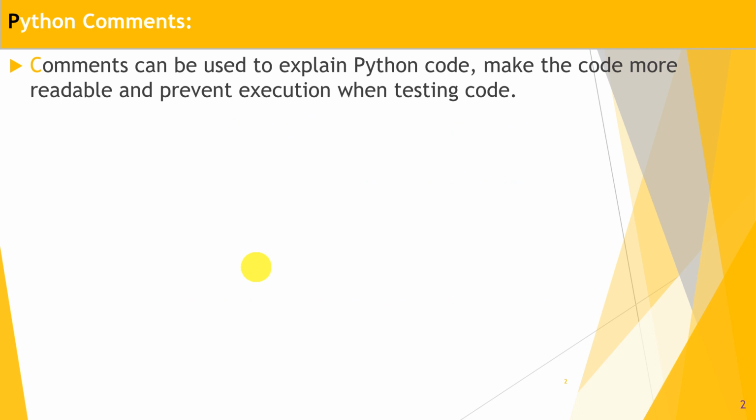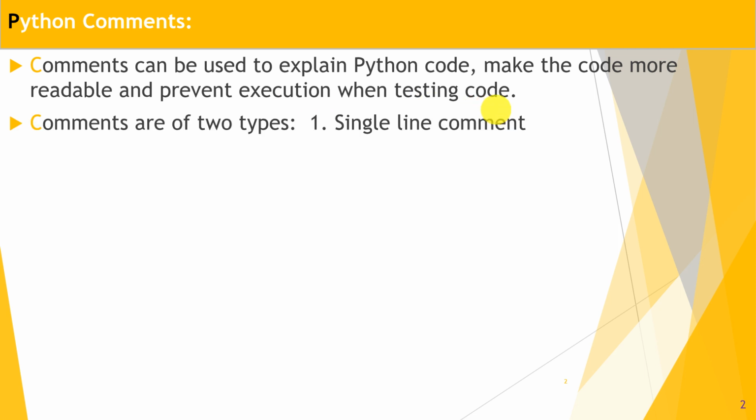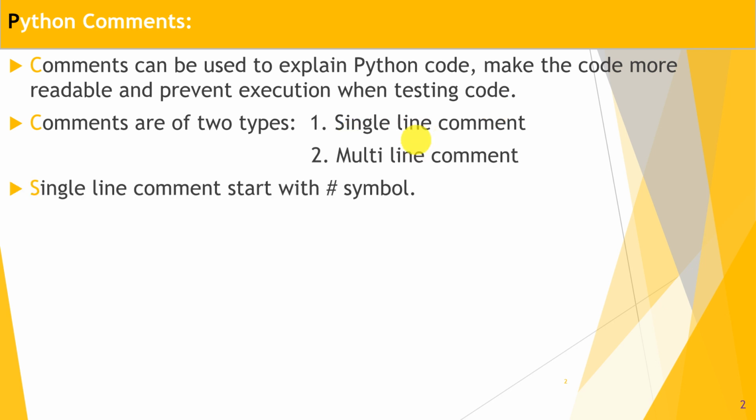In Python, comments can be used to explain Python code, make the code more readable, and prevent execution when testing code. Comments are of two types. One is single line comment and second multi-line comment. So how to give single line comment?